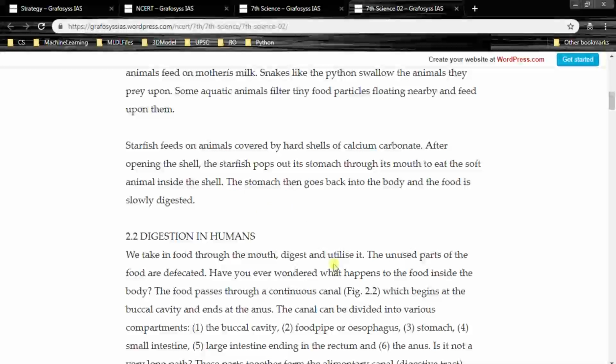Starfish pops out its stomach through its mouth to eat the soft animal inside the shell. These depend on the animals which are covered by hard shells, right?